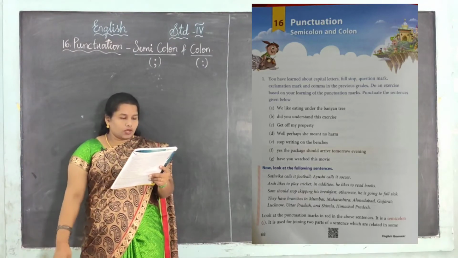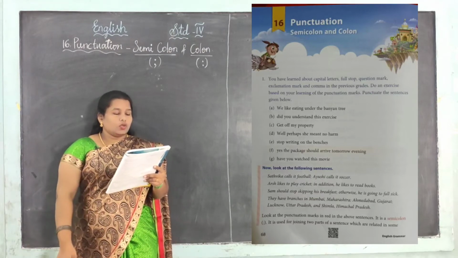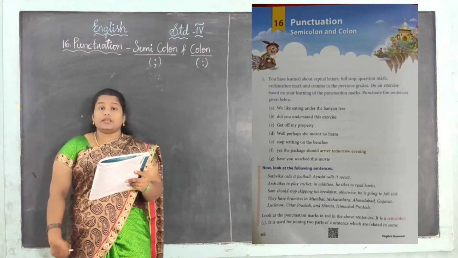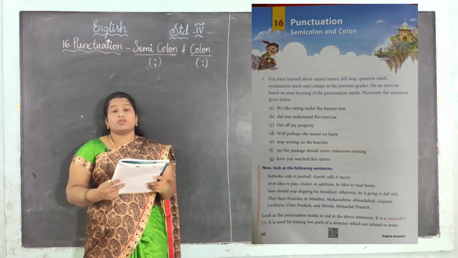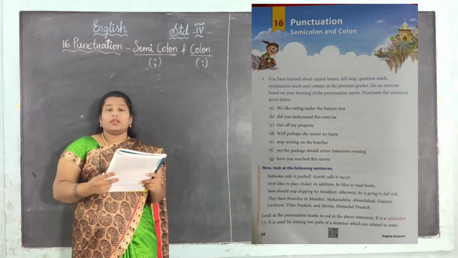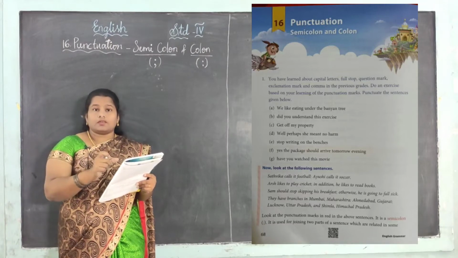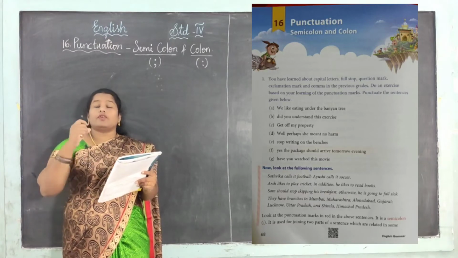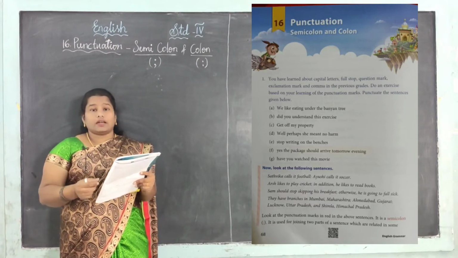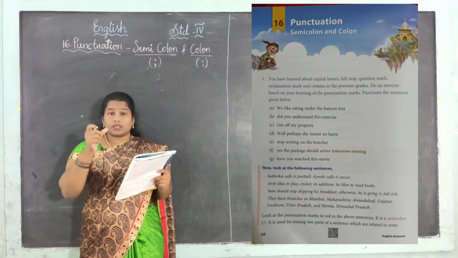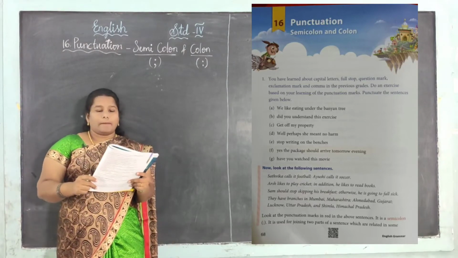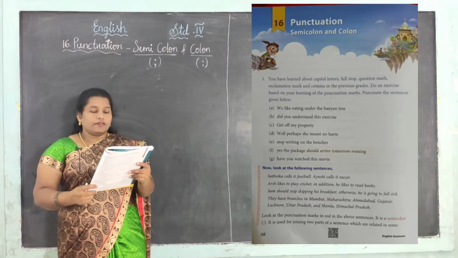Yes, see, now take your book, page number 68. You have learned about capital letters, and the capital letter is also a punctuation mark. Capital letter means in the beginning of the sentence we use the capital letter, for writing the name, or for writing the name of the country, state. For that also we will use capital letter. See, next one, full stop.